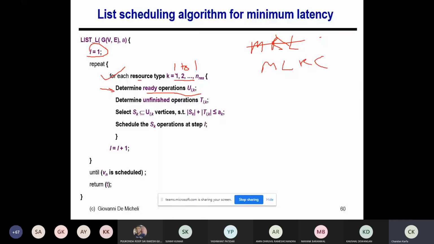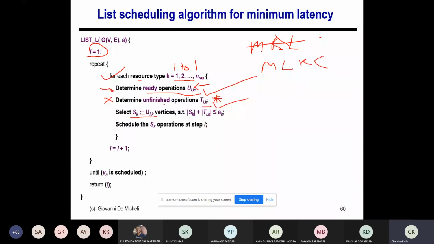So I'll identify the operations which are schedulable in this timestamp, and this line was not there, but it is important here because the operations are multi-cycle, right? So I have to give highest priority to this guy, right? These are the operations which have started early of this type resource K and still continue. So I need to give resource to this. I have to allocate resource for this node first, and if some extra resource is available, then only I can assign to the ULK, right? So that is what I'm doing here.